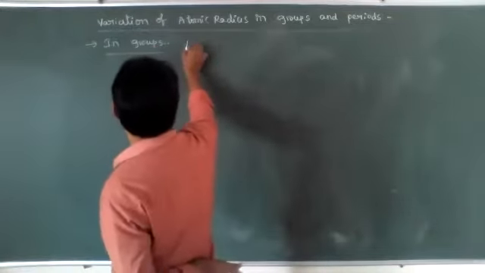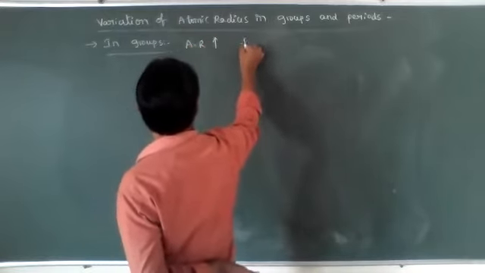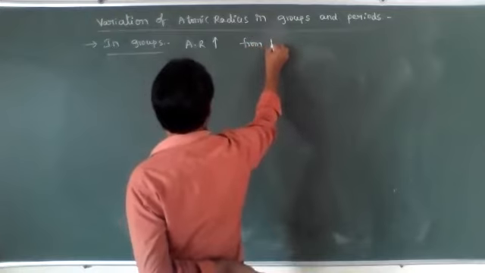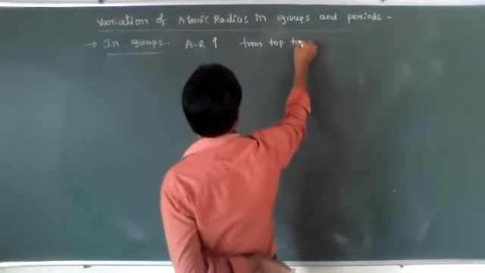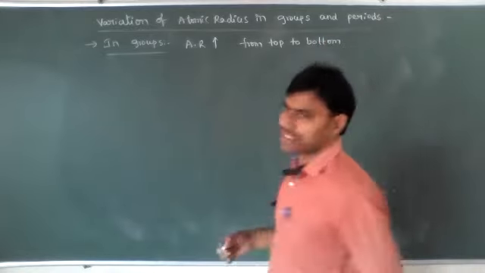In groups, the atomic radius increases from top to bottom. Why does the atomic radius in a group increase from top to bottom?